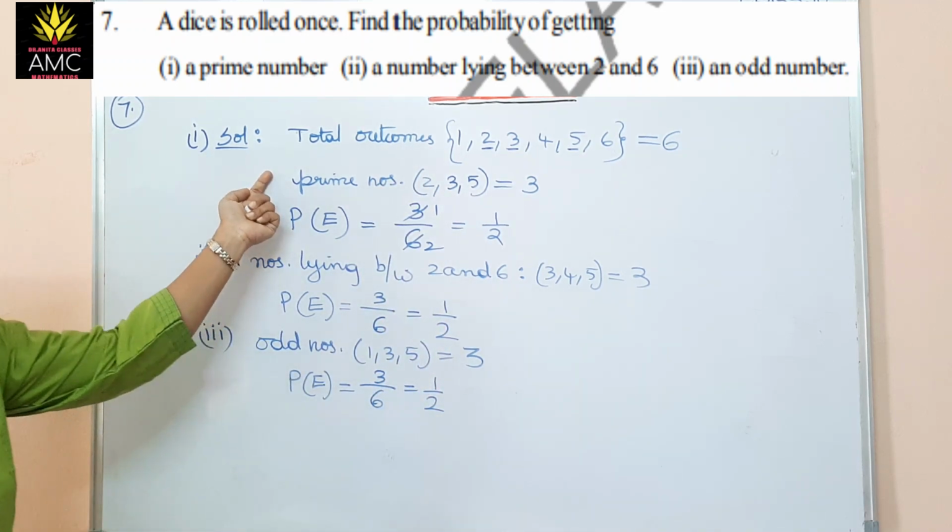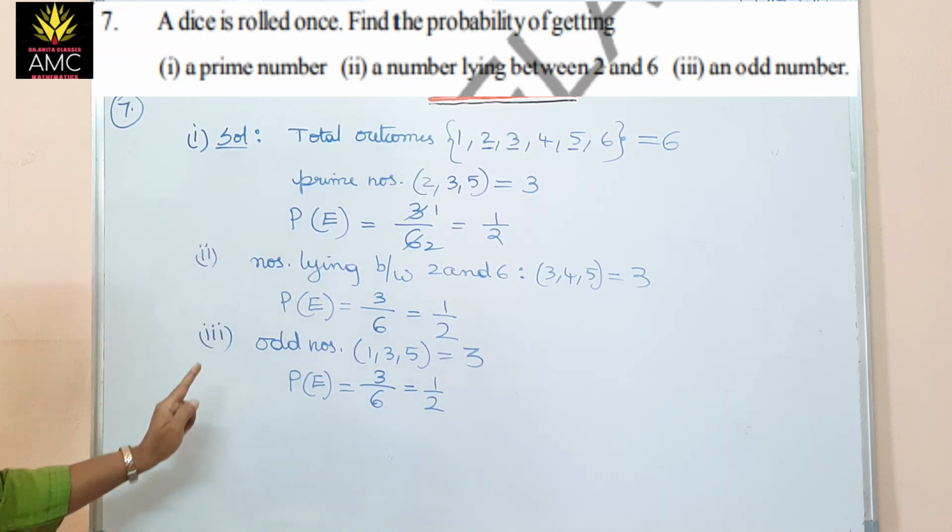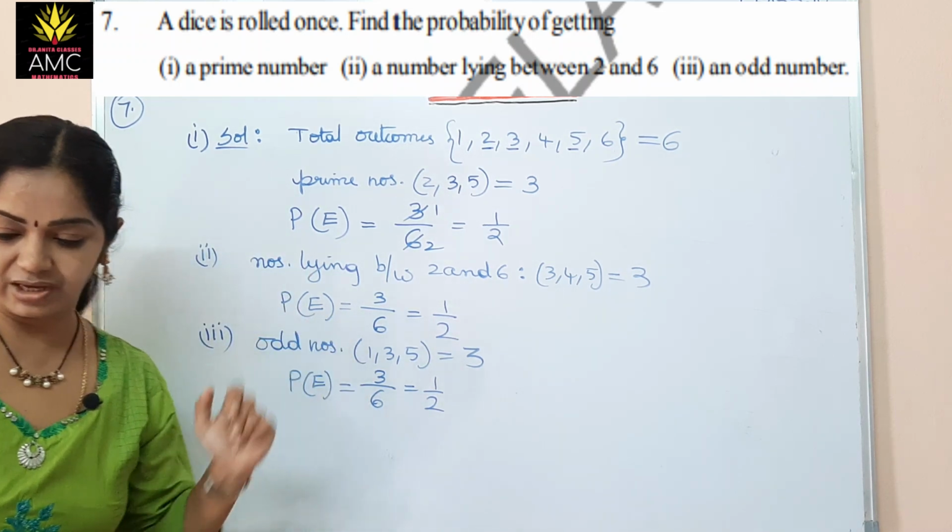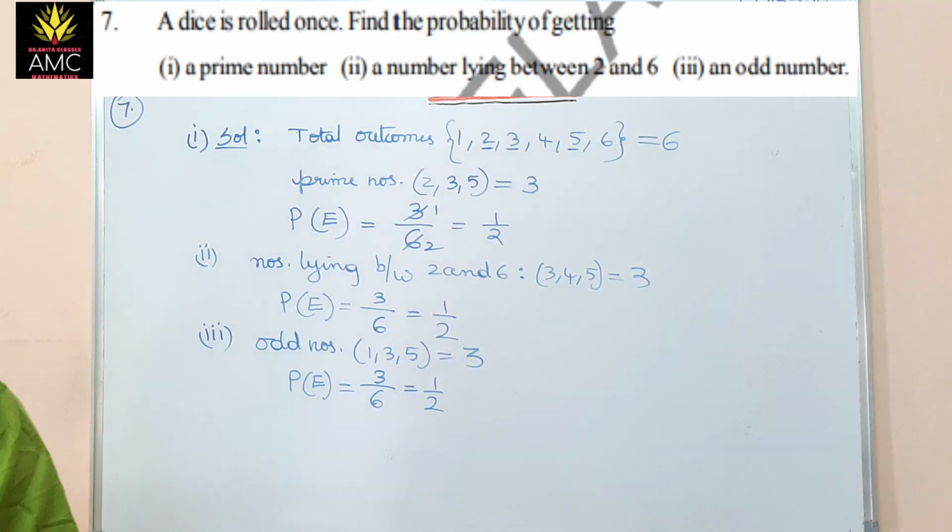Here prime numbers were asked, here the numbers between 2 and 6 were asked, here the odd numbers. So we have calculated the probability. Please make a note. Let's see the next one.